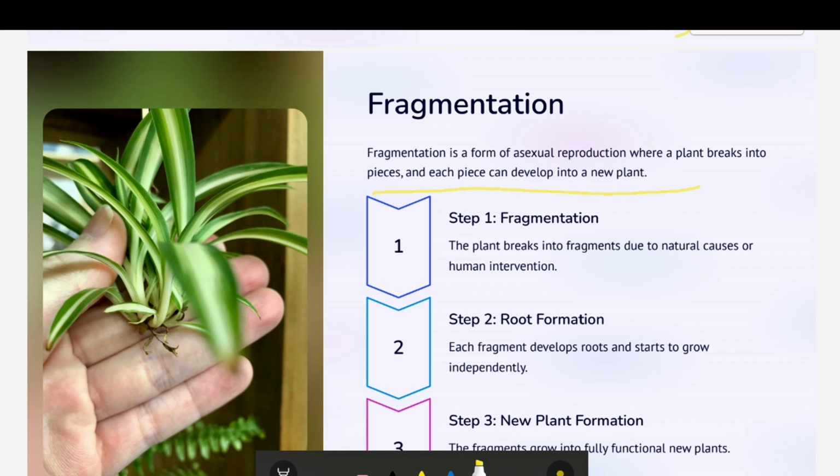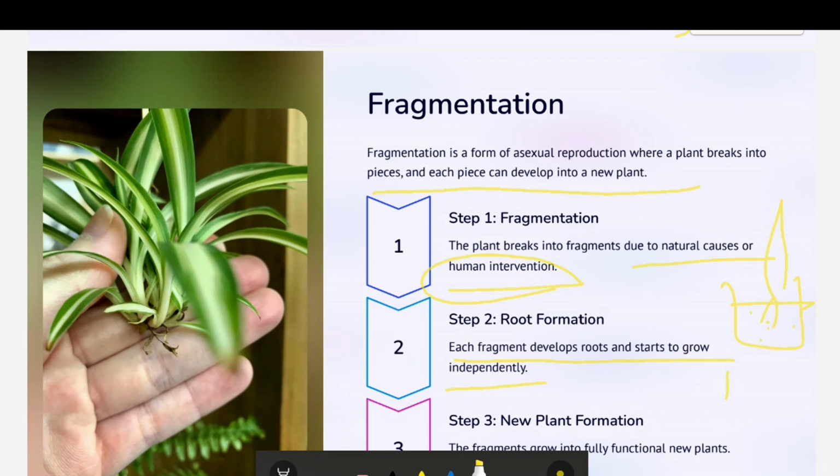That is, the plant breaks into fragments due to natural causes or human interventions. Then second, each fragment develops roots and starts growing independently.